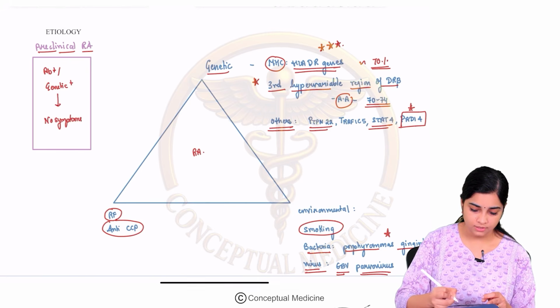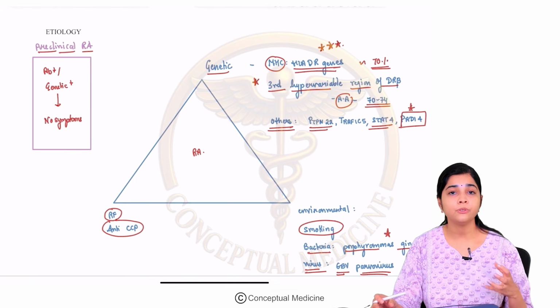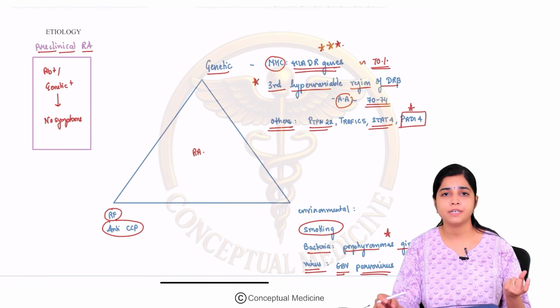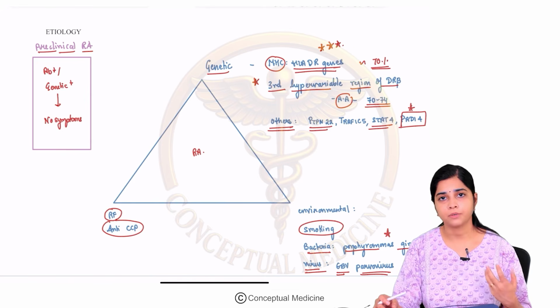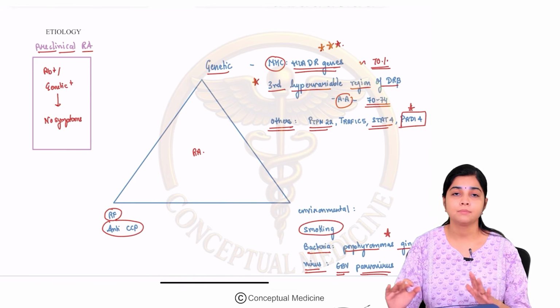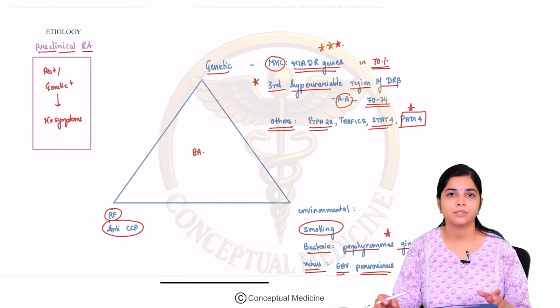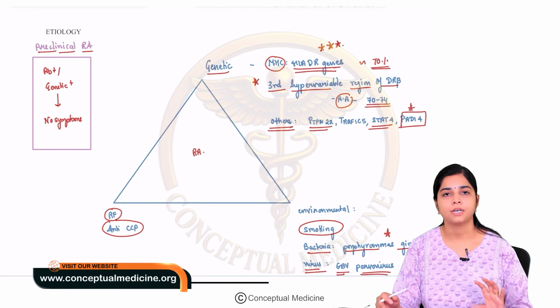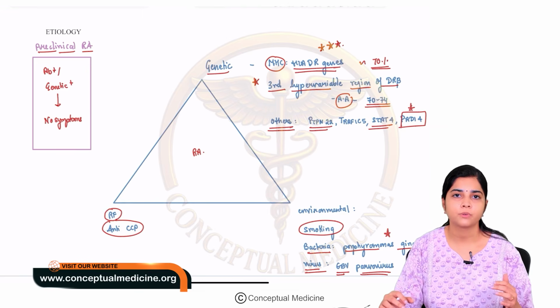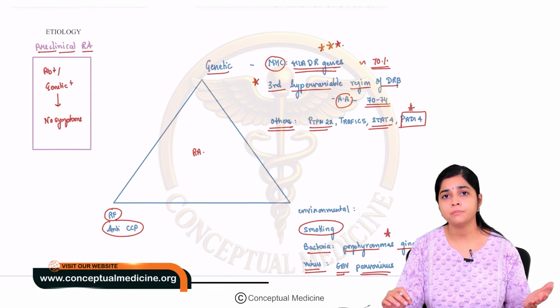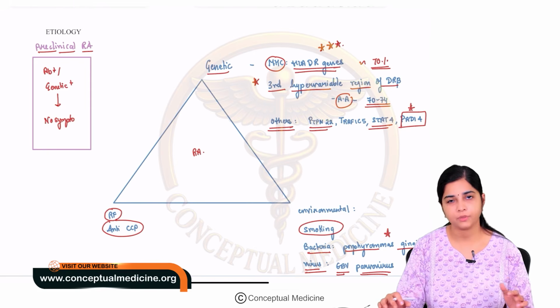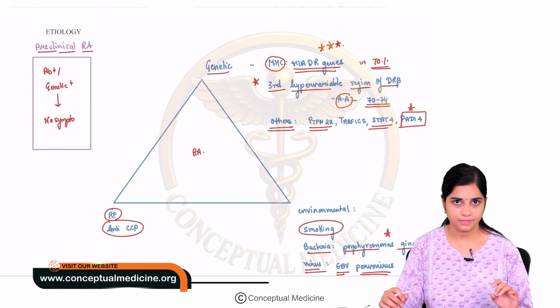If you do an MRI of the joints, you may find some evidence of activity or inflammation, but the clinical symptoms are absent. The recent research is focusing on treatment of RA at the preclinical stage itself. This is just for our awareness.